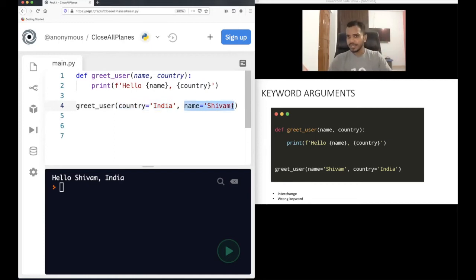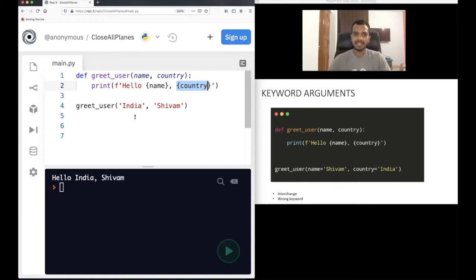But in positional argument, it will be different. If you have positional arguments and you do this, the meaning will change. So if you write India first and then you write Shivam, see what will happen now. In case of positional arguments, hello India Shivam, see what is printed. So what happened? In this case, this is positional argument. So whatever is at this position will get passed to the name. India will get stored in the name. In the country, Shivam will get stored. That's why it will print hello, in name India is stored, so hello India, then in country Shivam is stored, then Shivam. So hello India Shivam. So the meaning got changed.